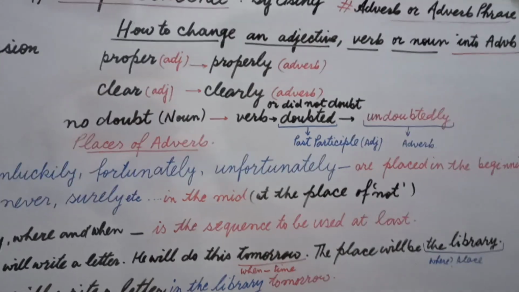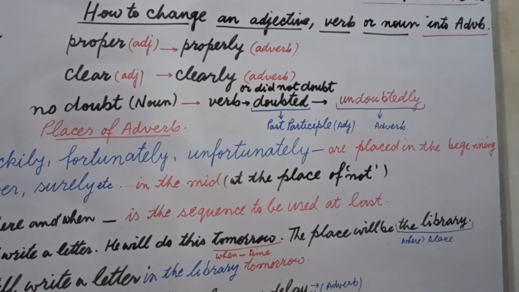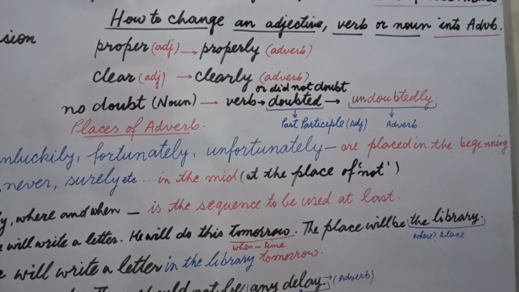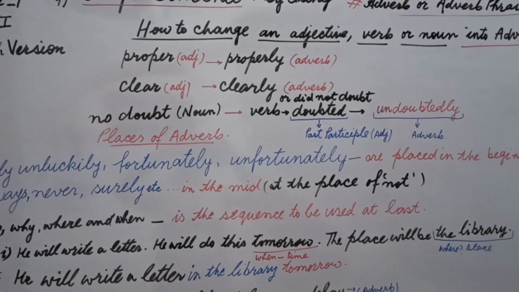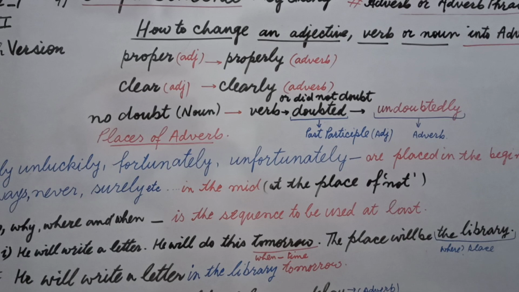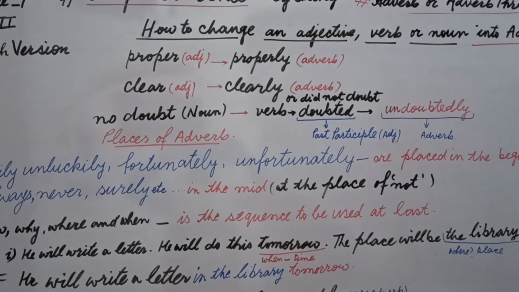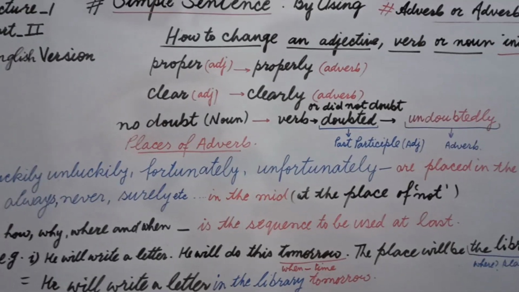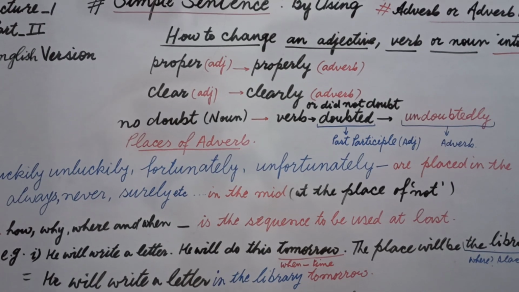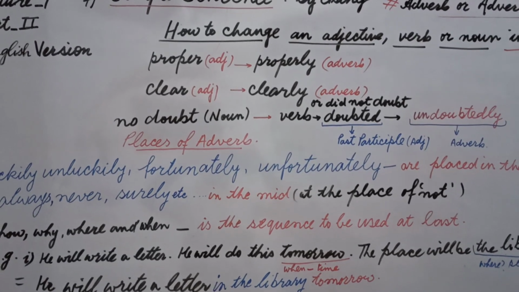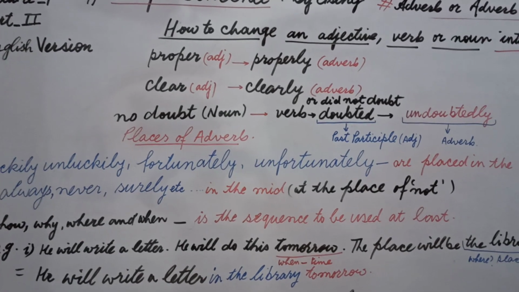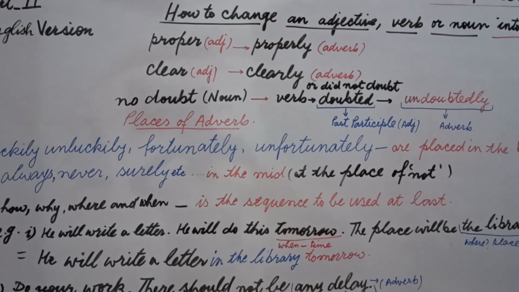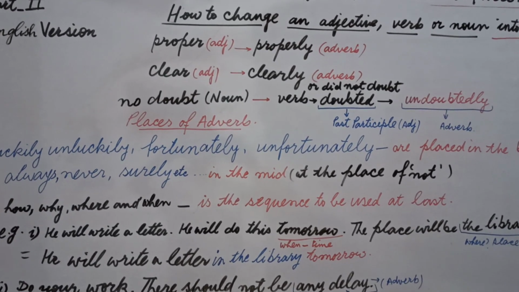Doubt is a noun, we will change it into the third form. This is the process to change a noun into the third form, and you will do doubt. Doubt means some suspicion, you will change it into doubted. Doubted is here the third form of the verb. Now you will be surprised why I am doing so. Students, you come to know that doubted, the third form of doubt, is an adjective too. I mean to say, the third form of a verb, if somewhere it tells something about a noun or pronoun, it works like an adjective. That's why it is a past participle.